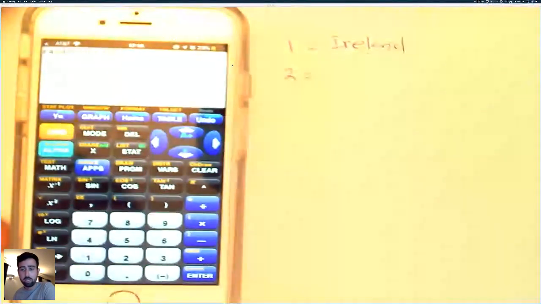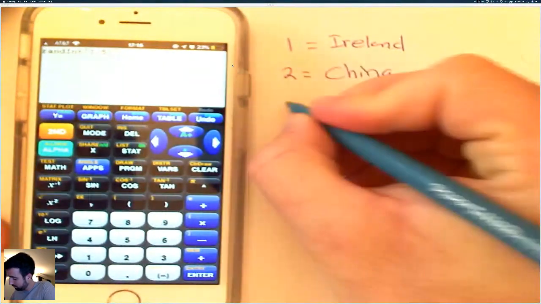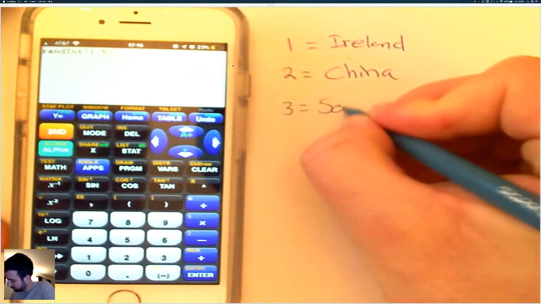The reason we're going to do 1, 5 is because we're going to assign each deck a number. If I get a 1, that's going to equal my book had Ireland in it. If I get a 2, that's going to indicate China. A 3 is going to be South Africa.